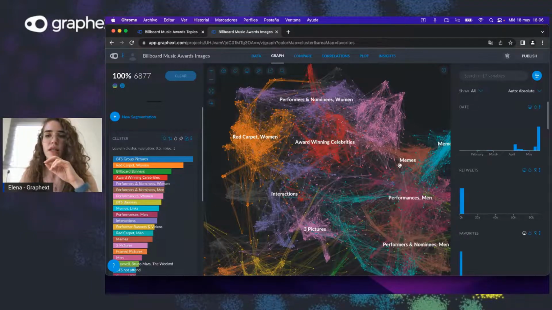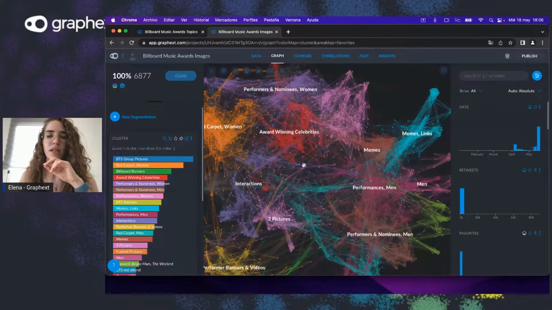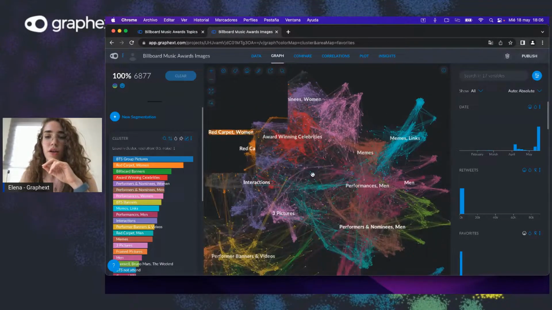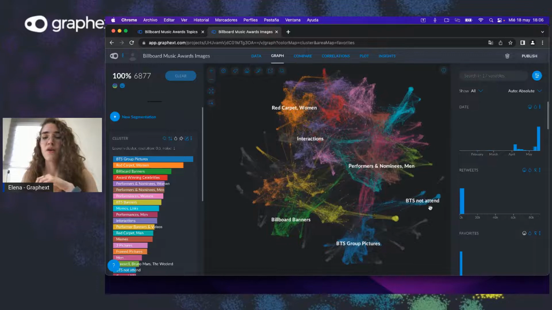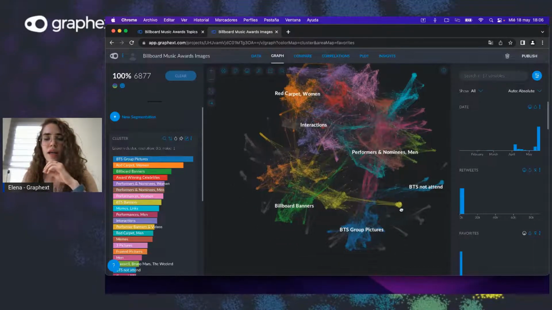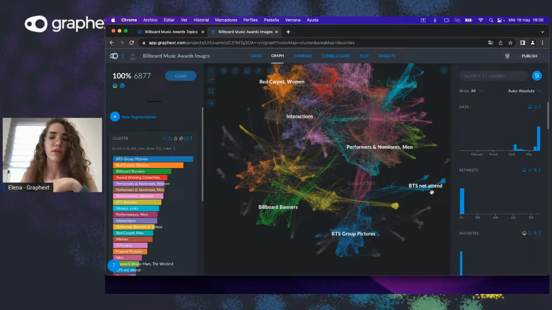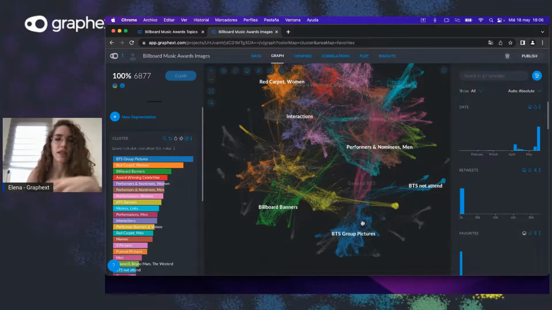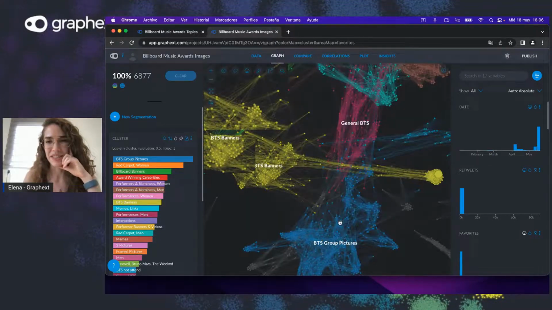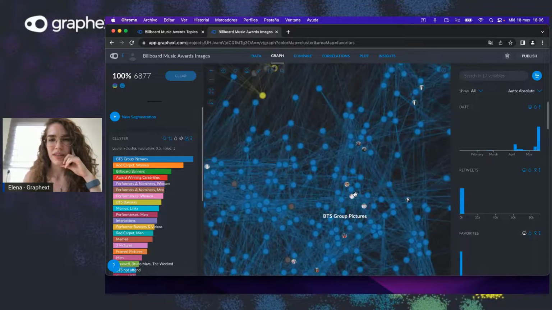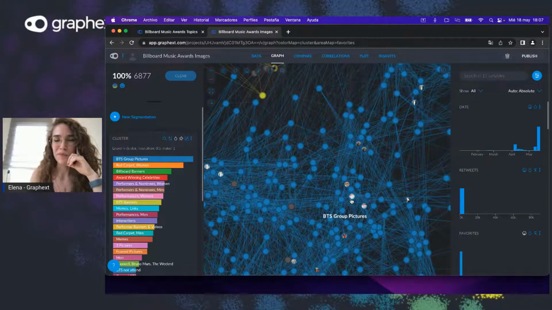And we can see these memes, we can see there's a lot of BTS clusters, which tells me, in the way that they're organized, that there's a cluster talking about them not attending the event. There's a cluster talking about group pictures of BTS because they are a group. In case you haven't seen them, this is them.